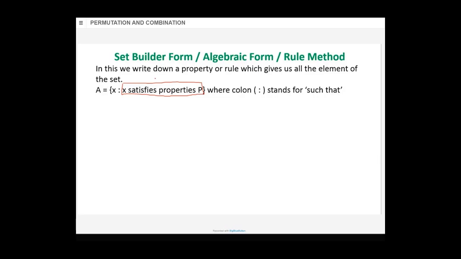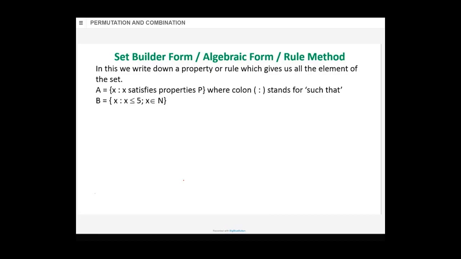X satisfies properties of P. Maybe X less than 5, X greater than 5. Whatever your properties, you'll write that property. And the colon, how do you read it? Colon is to be read as "such that". So how do you read this? A is a set because the curly brace is there, and the element is X. Elements X are such that X satisfies the properties of P. We'll write that P later on. We'll see the example.